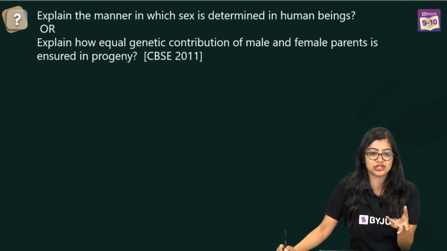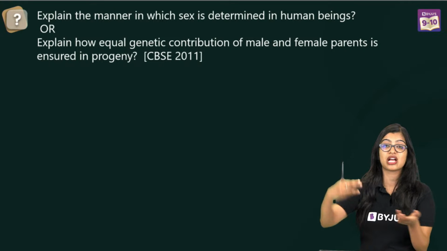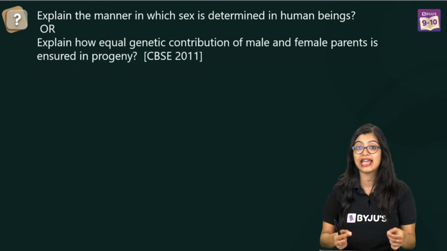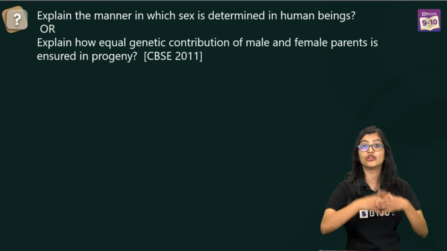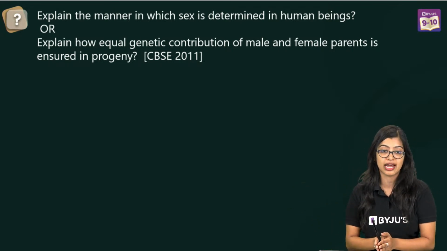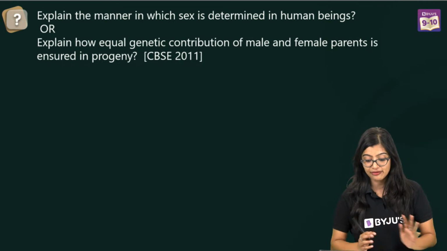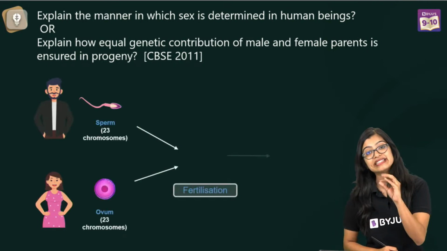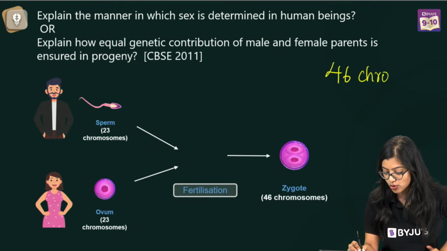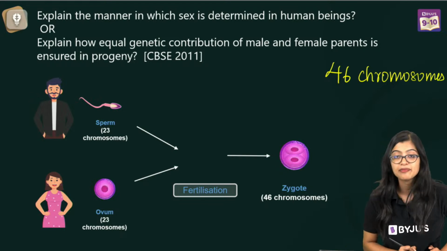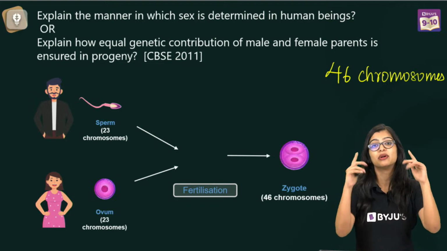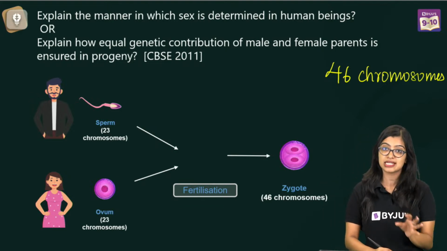See, they have twisted the question. Exactly. So, this is a statement which has come off NCERT. This is a statement as it is from the NCERT textbook where they say that during gamete formation or during the formation of zygote, there needs to be equal genetic contribution of male and female parents. Now, why is this necessary? Now, we know that in the human body, all cells have a fixed number of chromosomes, we have 46 chromosomes, right? And we know that human beings are sexually reproducing, which means that we produce gametes that will come together and fuse and result in the formation of a zygote.